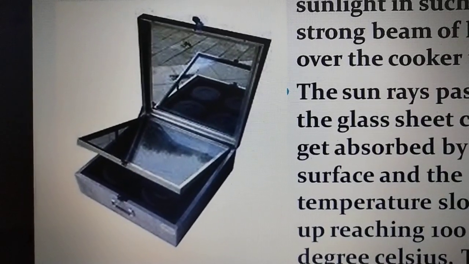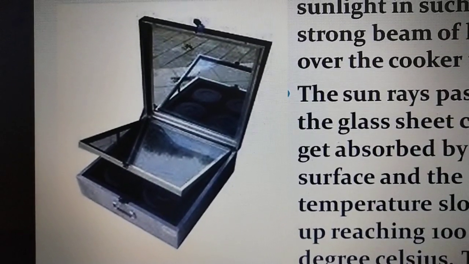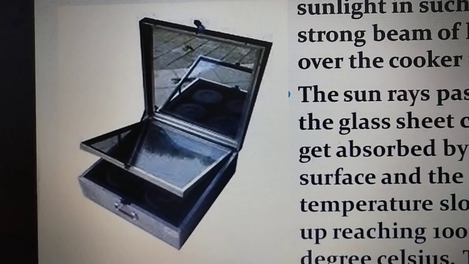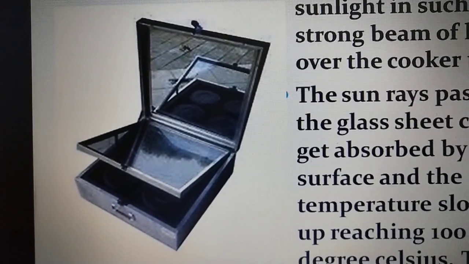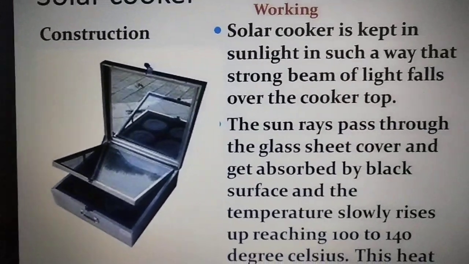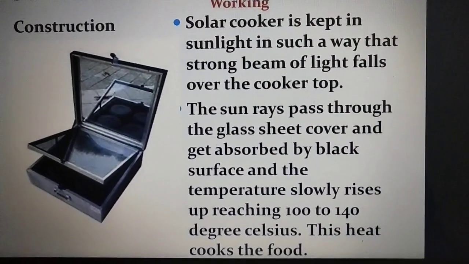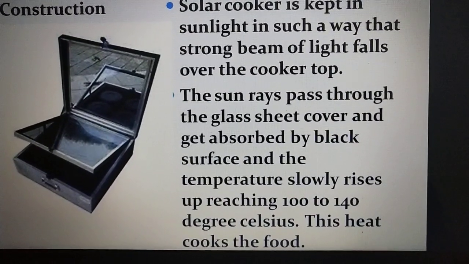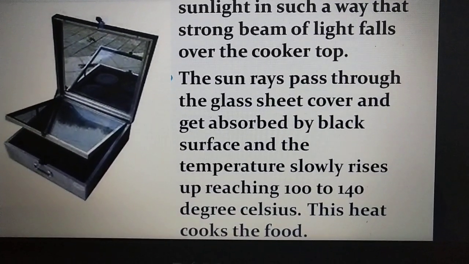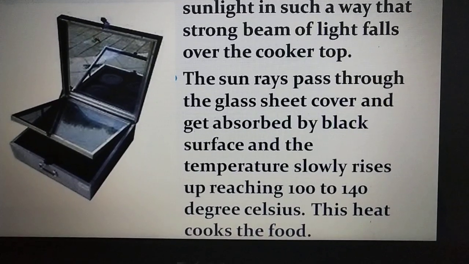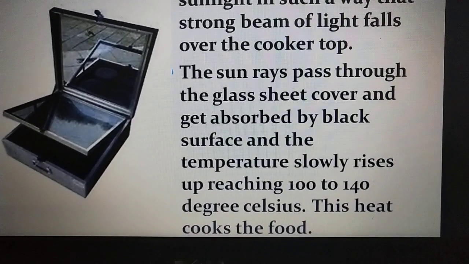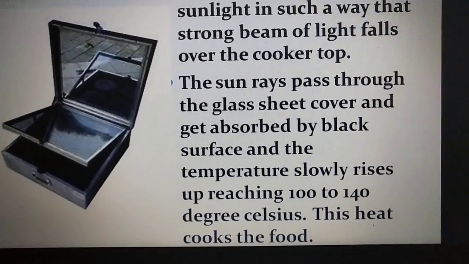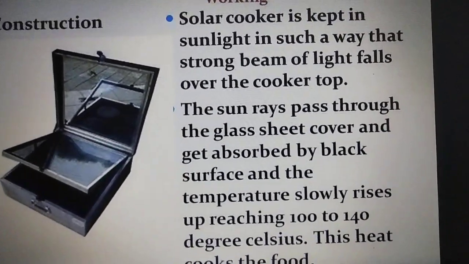The food to be cooked is placed in a metal container, and the black painted container is kept in the box and covered with a glass sheet. The solar cooker is kept in sunlight in such a way that a strong beam of light falls over the cooker top. The sun rays pass through the glass sheet cover and get absorbed by the black surface, and the temperature slowly rises to 100 to 140 degrees Celsius. Now this heat cooks the food.